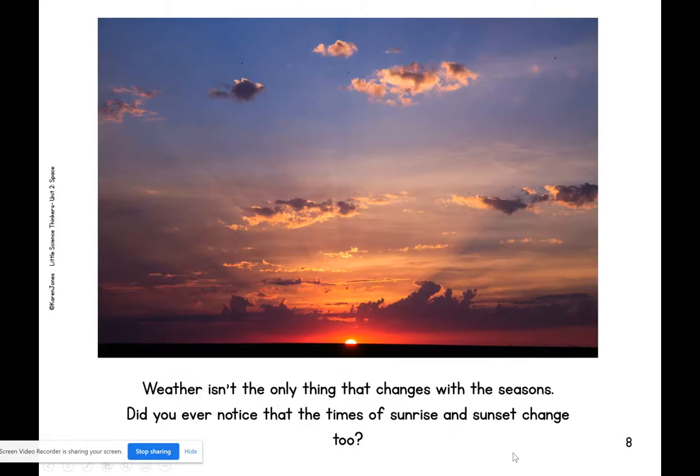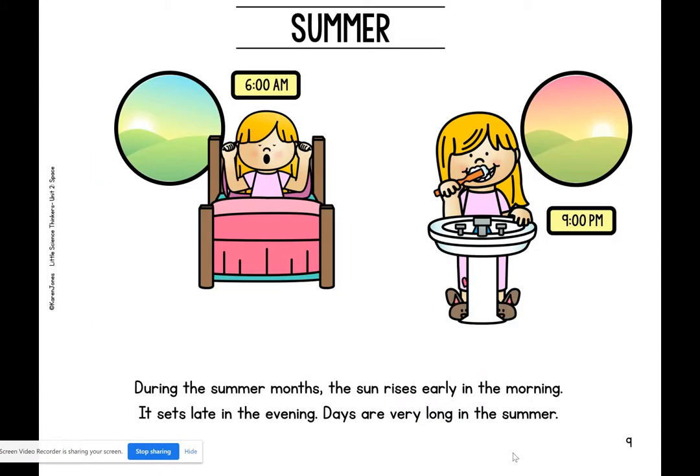Weather isn't the only thing that changes with the seasons. Did you ever notice that the times of sunrise and sunset change too? Summer. So 6 a.m., it's sunny out, and 9 a.m., it's still light outside. During the summer months, the sun rises early in the morning. It sets late in the evening. Days are very long in the summer.